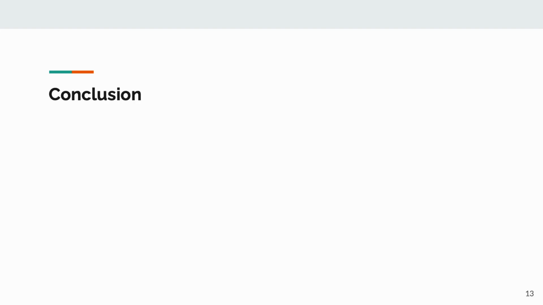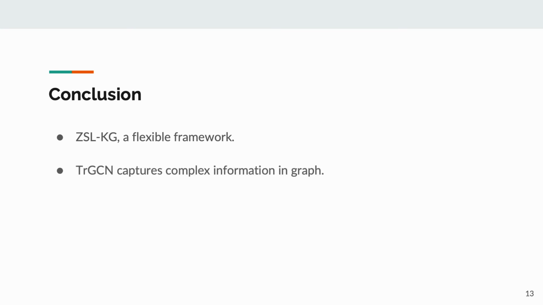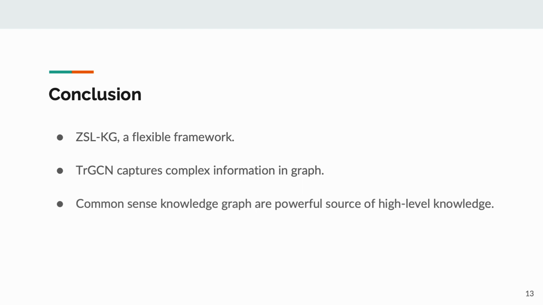In conclusion, we introduce ZSL-KG, a flexible framework for zero-shot learning. We develop a novel transformer graph convolutional network that captures complex information in the graph. Our results show that common sense knowledge graphs are a powerful source of high-level knowledge.